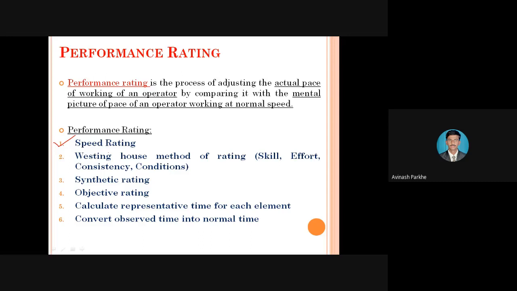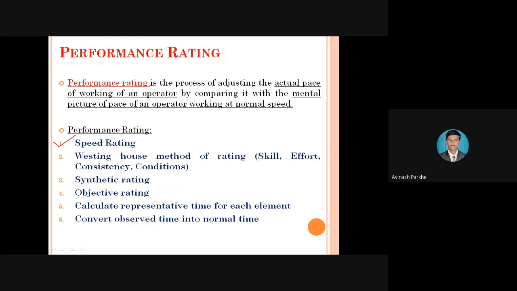Sometimes the speed of the operator is very high. He is completing his task within time, but at that time, the surface finish of that particular object is not proper. So the requirement is that you have to maintain a constant speed. In the morning you are performing one job, in the afternoon you are performing the same job, and again in the evening you are performing the same job. Therefore, your working speed should be the same in the morning session, the afternoon session, and the evening session. There should not be any variation of speed. The speed should not increase, and the working speed should not decrease. Therefore, you have to maintain your constant speed so you can complete your task within the given period of time.